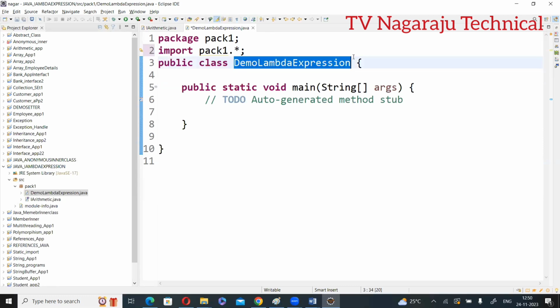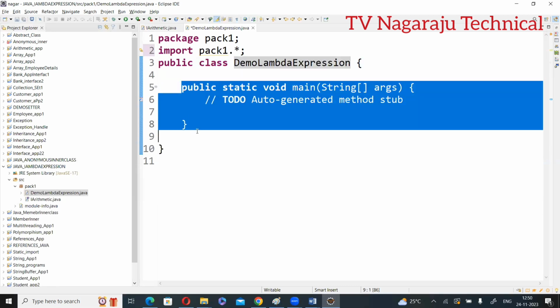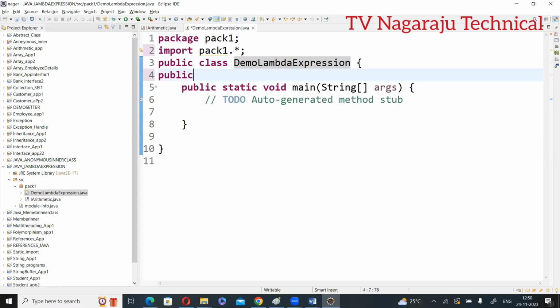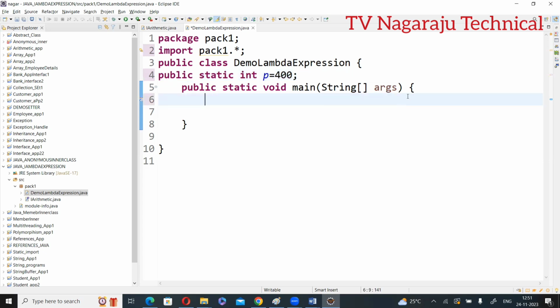Remember, this is also a class. This class consists of the main method along with normal variables also. You can write, suppose, public static int p is equal to 400. You can write some variables, right? Now coming to the point, within the main method, create one variable, int q is equal to 500. What is this variable? This is a local variable, local to the main method.